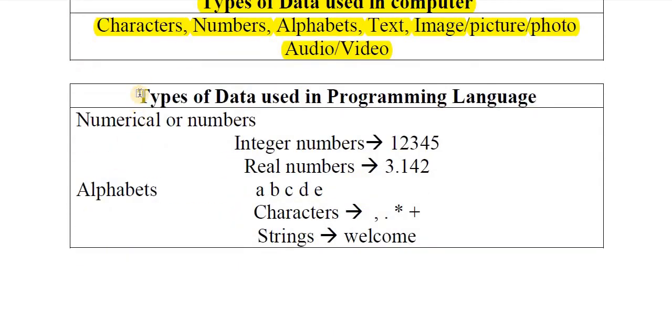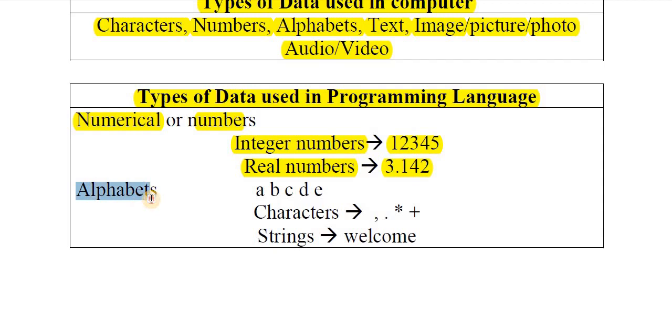Same in programming language, what types of data are we using? For example, numerical data or numbers. In numerical there are different types: integer numbers and real numbers. Integer numbers are like 1 2 3 4 5, without a decimal point, and real numbers, also called floating numbers, are numbers with a decimal point, like 3.142.